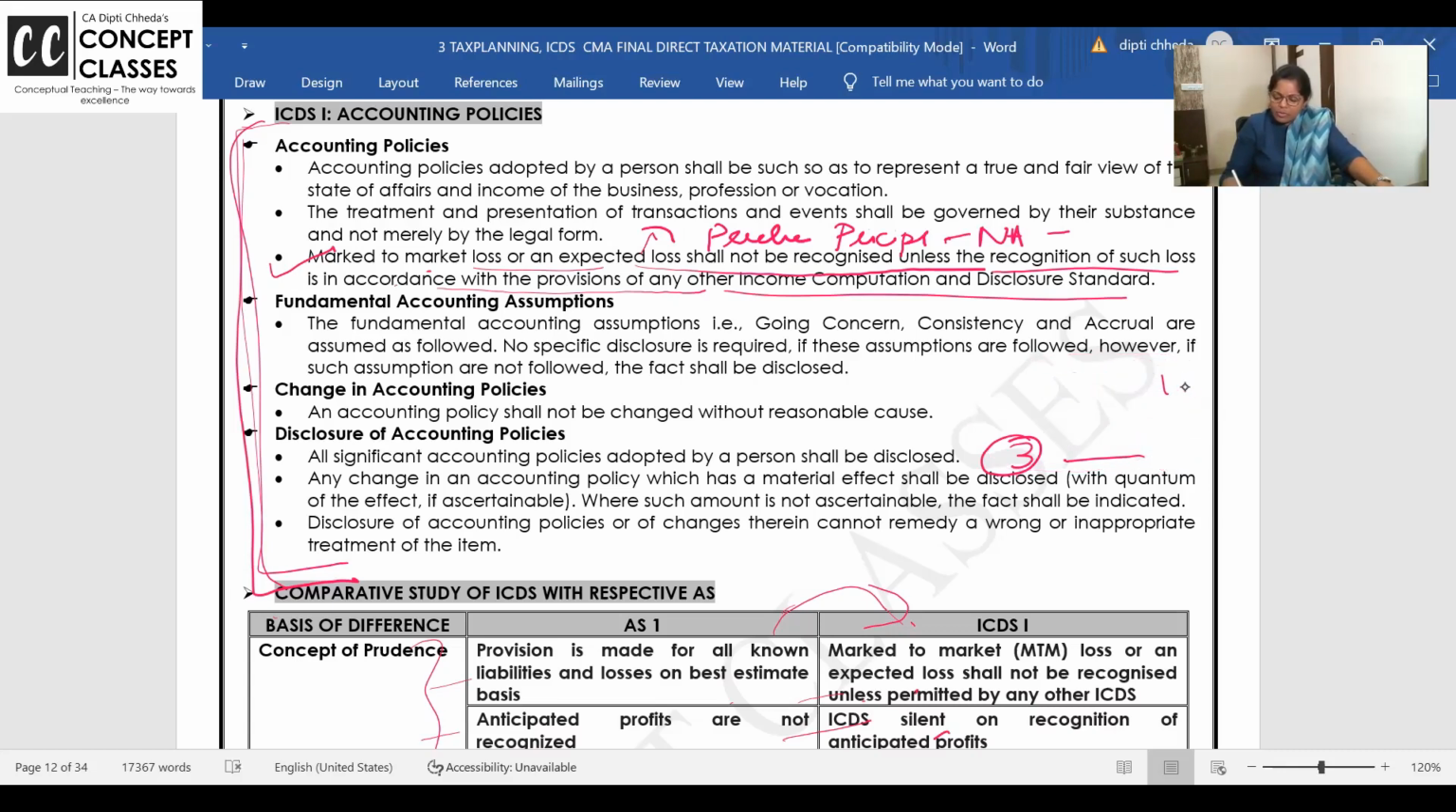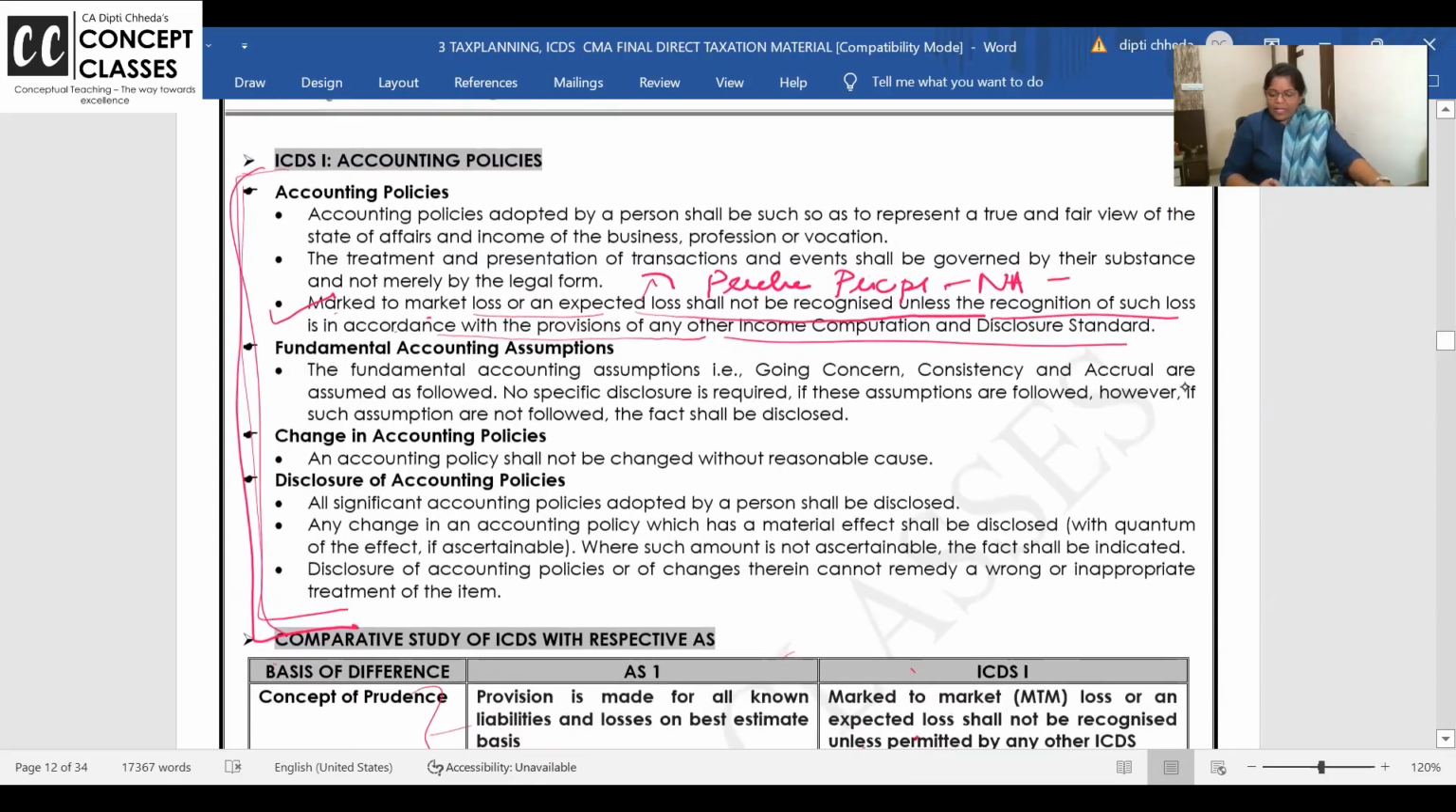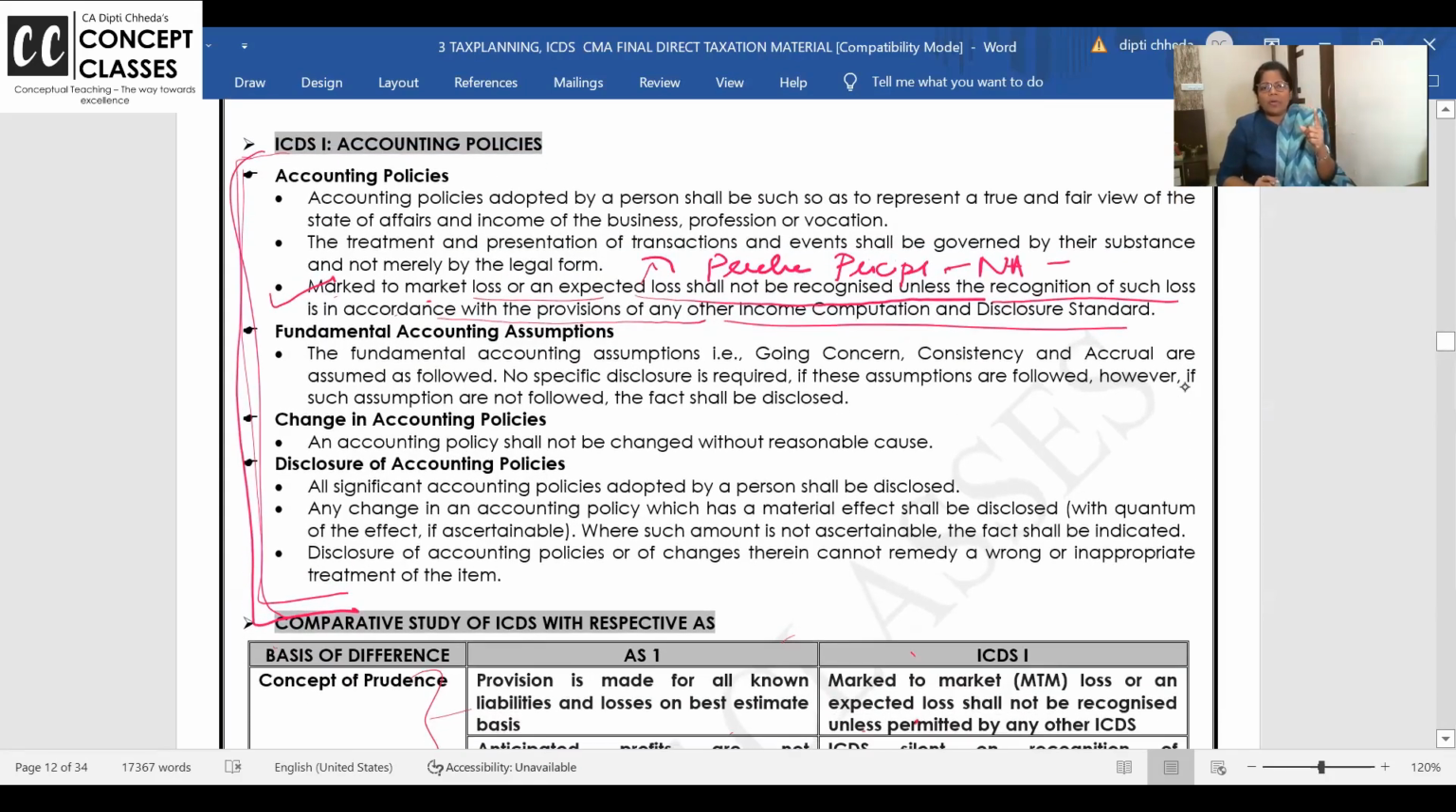Can I ask all of you to please do a 3D, 5D makeup of your book as and how I am doing? This language is important. Fundamental accounting assumptions are the same. Change in accounting policy: in accounts, when do you change an accounting policy? For better presentation, when it is required by other accounting standards and so on. In income tax, they say change the accounting policies, SLM, WDV, FIFO, weighted average, only when there is a reasonable cause. Reasonable cause is not defined, but it means when it is actually needed.